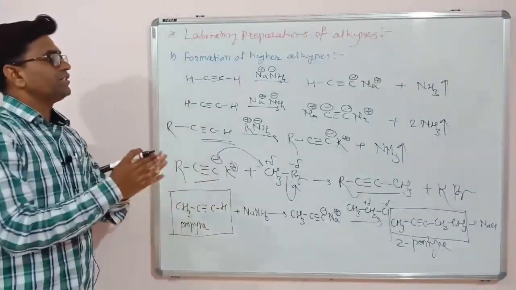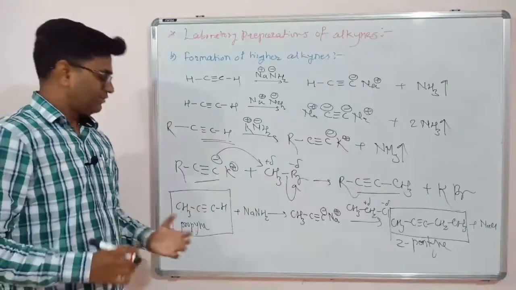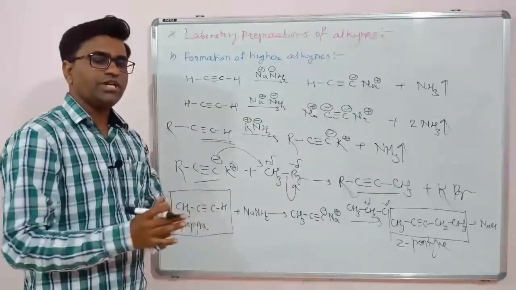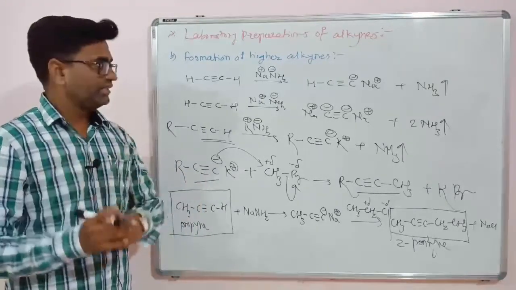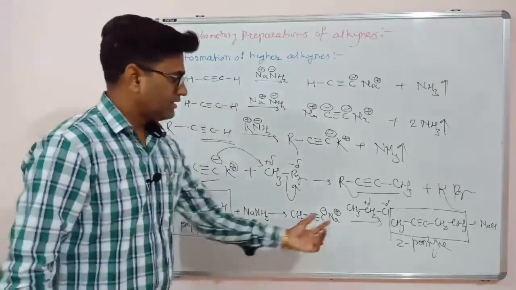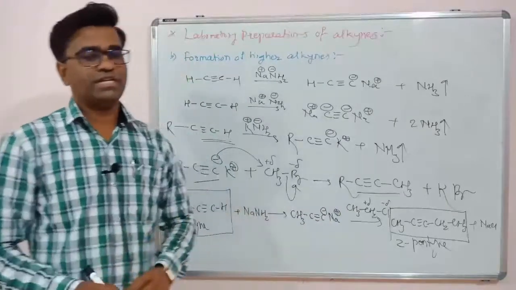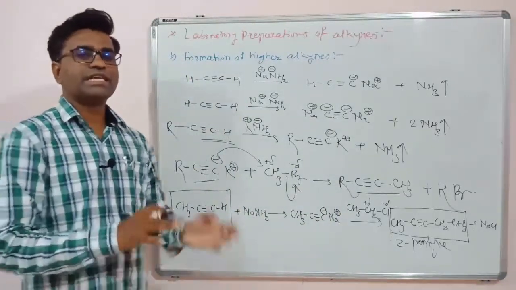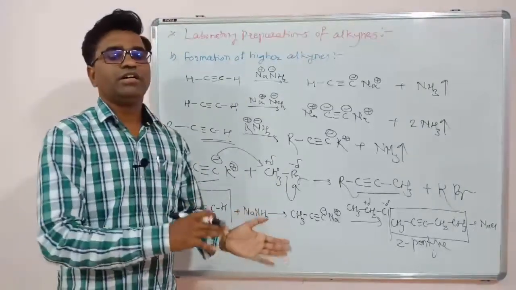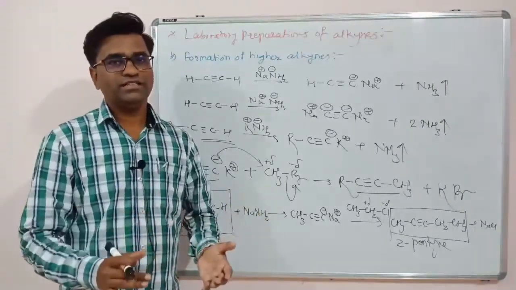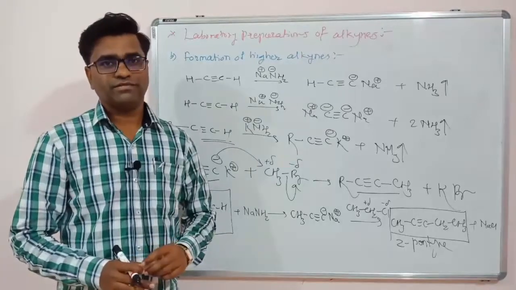This is the synthesis of higher alkynes from smaller alkynes. First we have to react with the base and then the alkyl halide. But one thing should be kept in mind: this alkyl halide must be a primary alkyl halide. If you are using a secondary or tertiary alkyl halide,